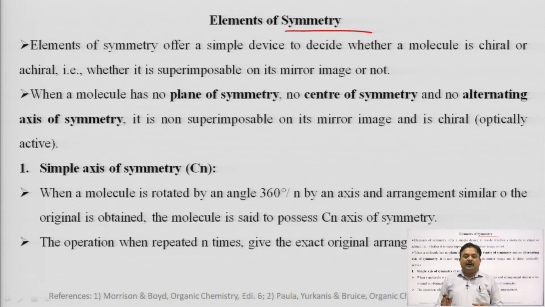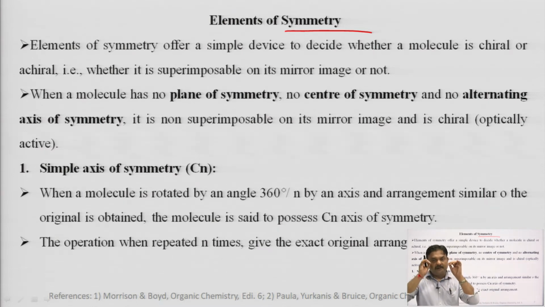I told you about the condition for optical activity. Two conditions were there: one is presence of a chiral center, the second is absence of an element of symmetry. The first condition is a little bit hazy, means on the basis of the presence of a chiral center we cannot decide 100% that the molecule is optically active or not, but the second condition, that is elements of symmetry, is 100% helpful, it is 100% confirmatory in deciding the optical activity of a molecule.